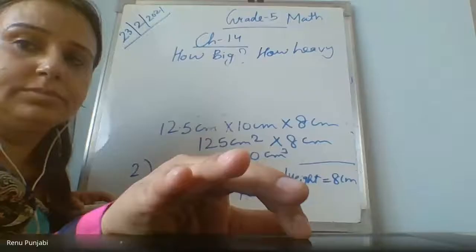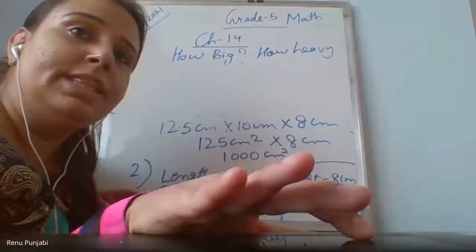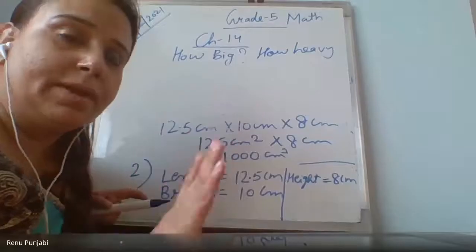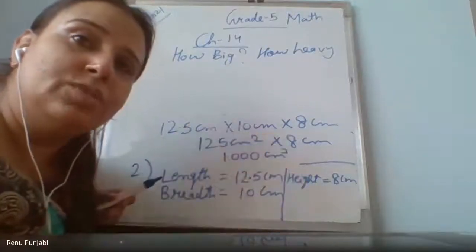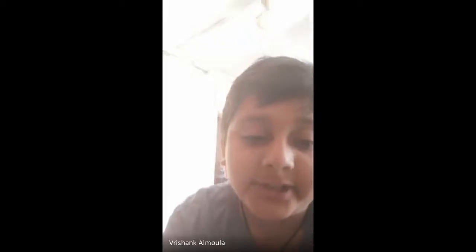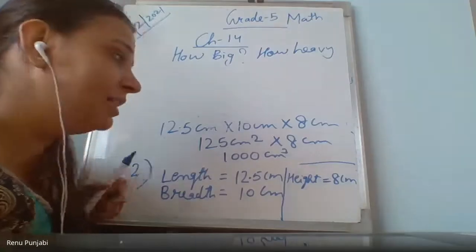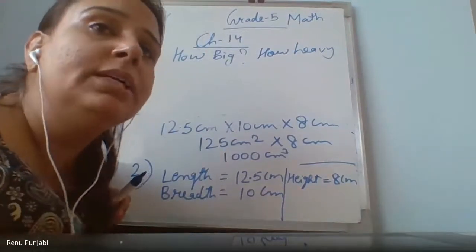Excuse me, ma'am. Ma'am, can you explain the second sum? I didn't understand. My dear child, Vishal, you were there in my last class yesterday. I told you how to multiply the decimal numbers. Have you done my yesterday's worksheet? Yes, ma'am. So why is there a problem now in today's one sum only? Ma'am, because I'm getting 10050, not 100.